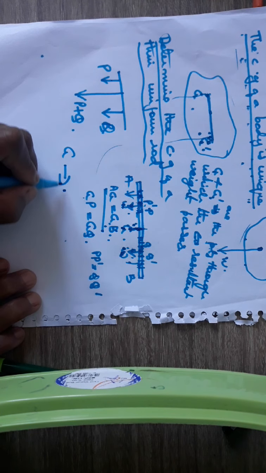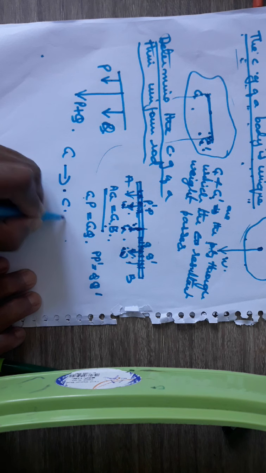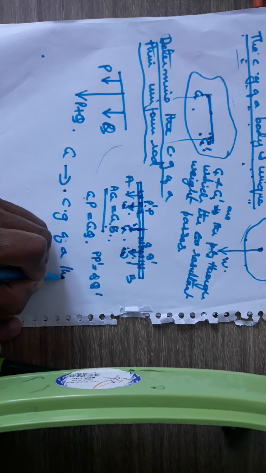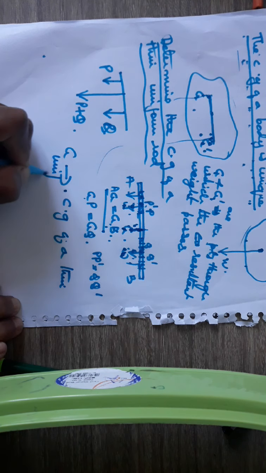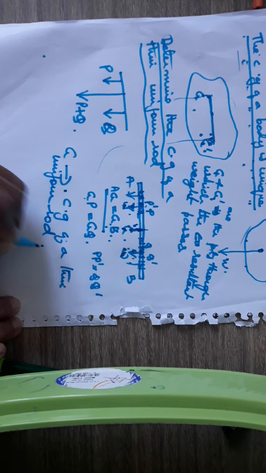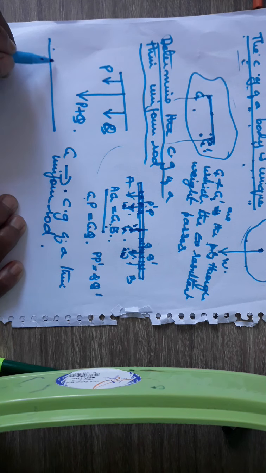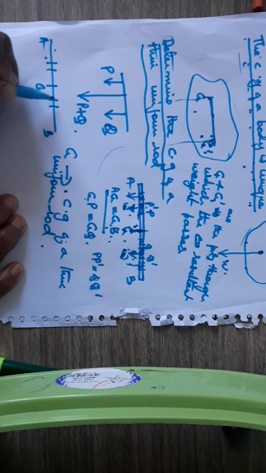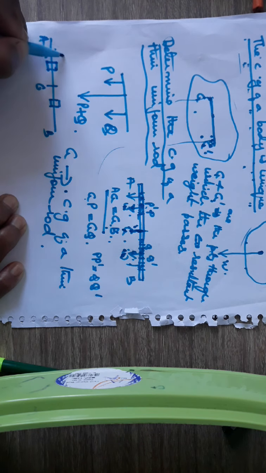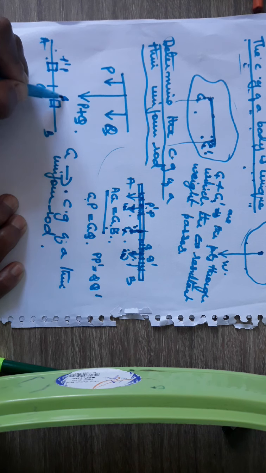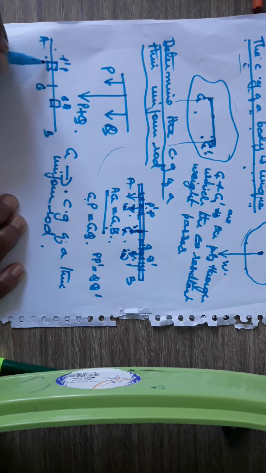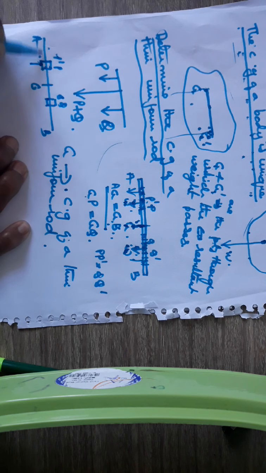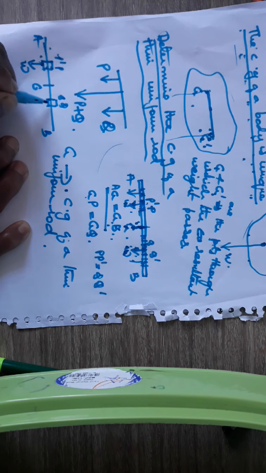The middle point G will be the CG of a thin uniform rod. Okay, because this is AB, this is G, and you divide it into two equal infinitesimal lengths, P prime and Q prime. Since they are of equal length and the rod is uniform, they will have the same weight, say W1, W1.